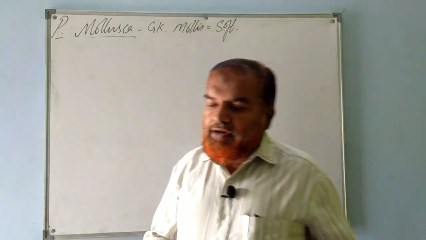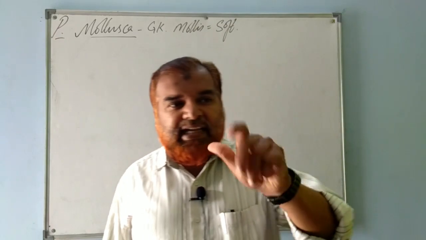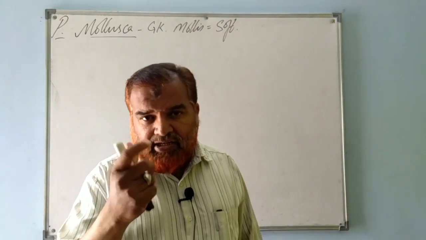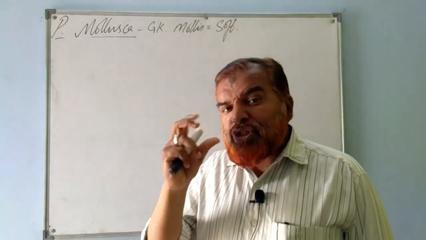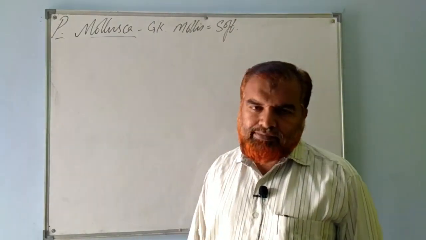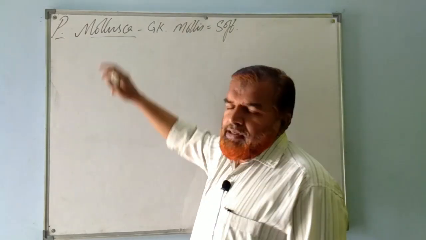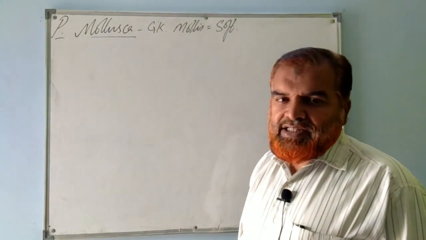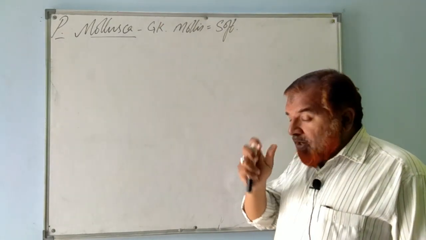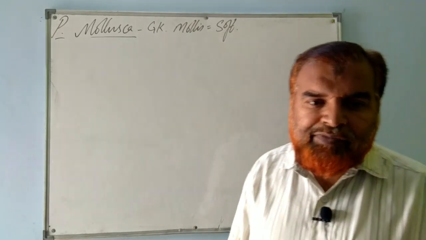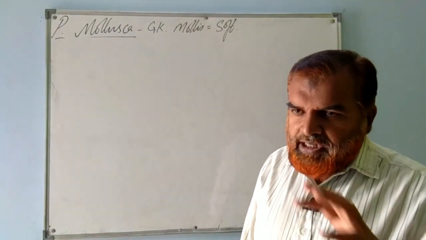Since the body of these animals is very soft, delicate, fragile, smooth and sticky, the phylum is named Mollusca. So they are also known as soft-bodied animals. Clear?